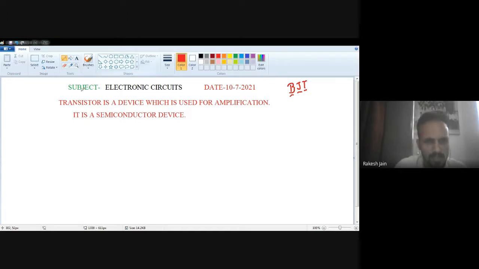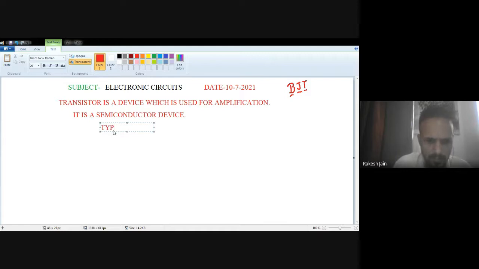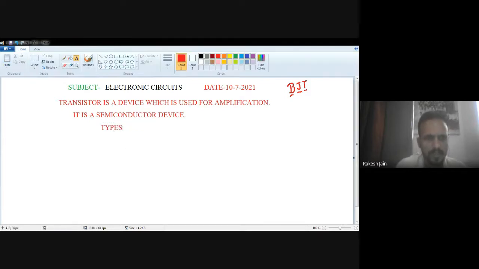Basically, there are two kinds of transistors: one is NPN and one is PNP. When a p-type semiconductor is sandwiched between two n-type semiconductors, that is known as an NPN transistor.